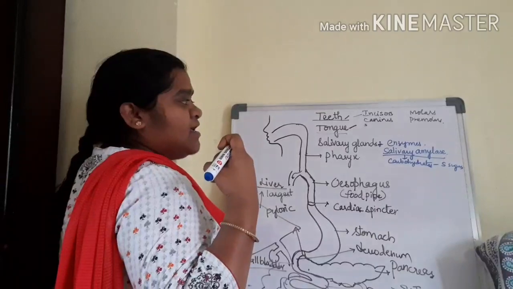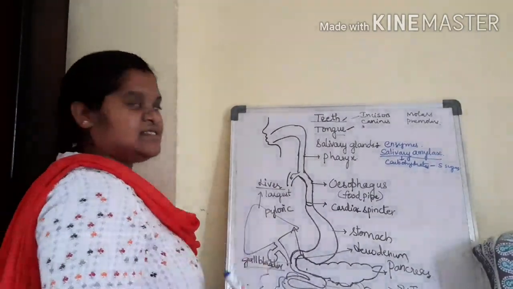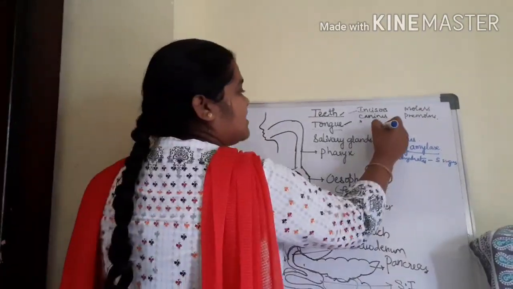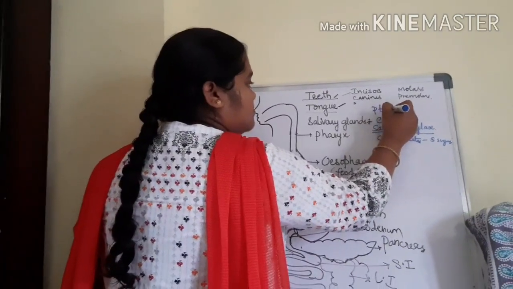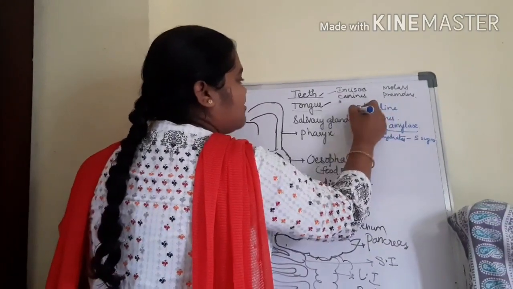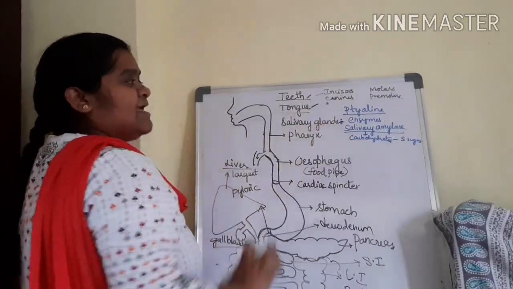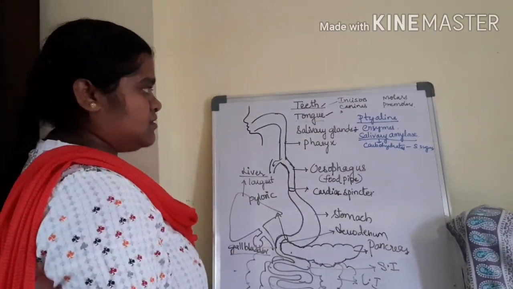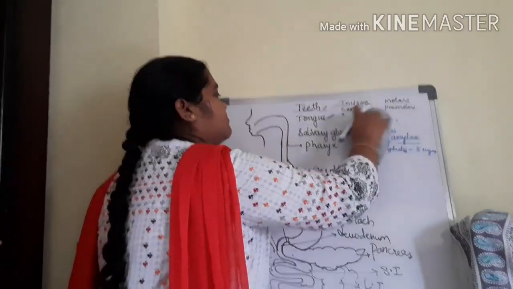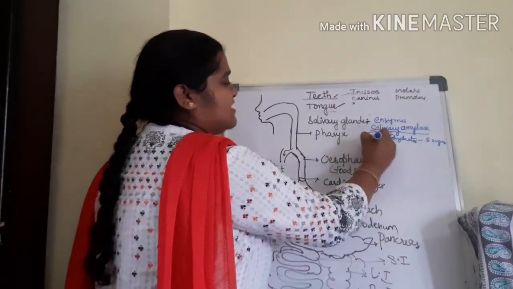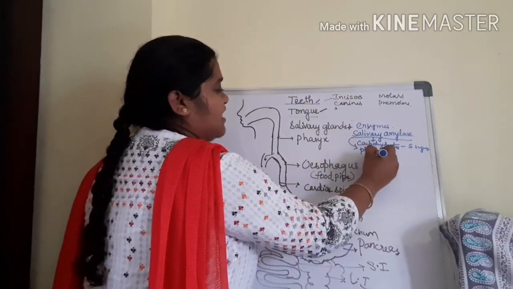And what is the enzyme which is secreted by the salivary gland? Ptyalin. Ptyalin is another name for salivary amylase.